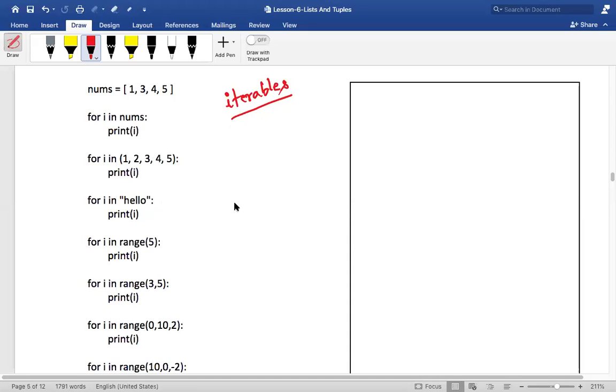A for loop will only work with iterables, where we can navigate through the items one by one by one. They are called iterables. You'll understand what we mean by iterables in some time, so listen to me very carefully.